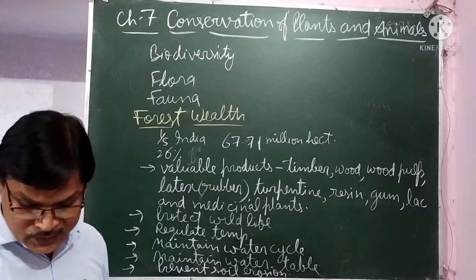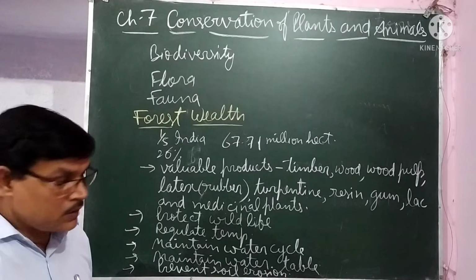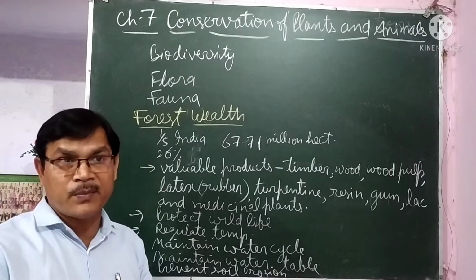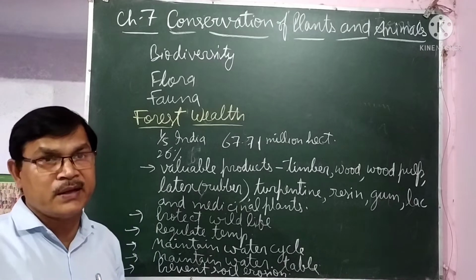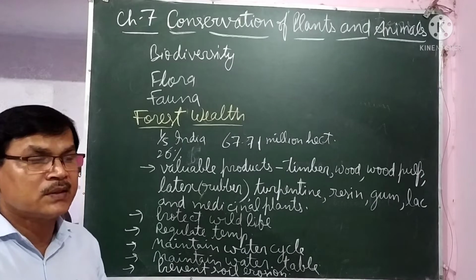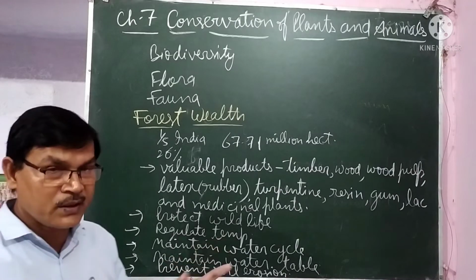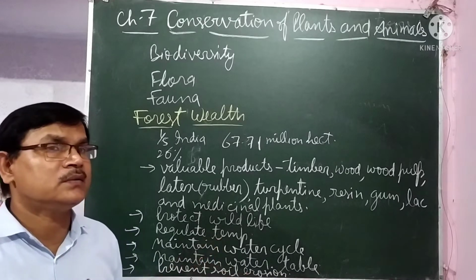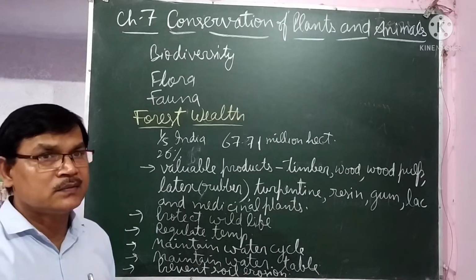Forest prevents soil erosion. If soil erosion happens, then we know that the upper layer of the soil is the most fertile layer, and if that soil is eroded from that place, the inner rocky layer will be exposed, and that rocky layer is not fertile.